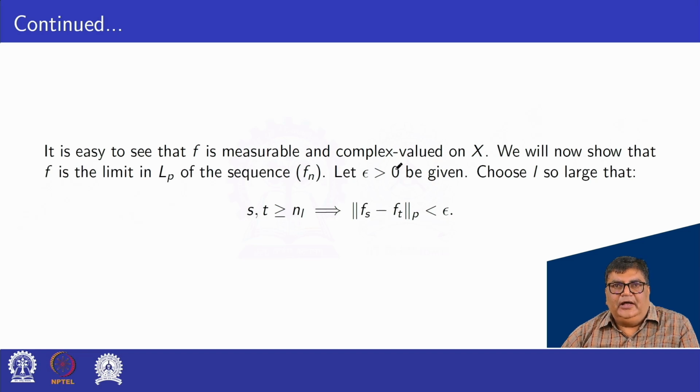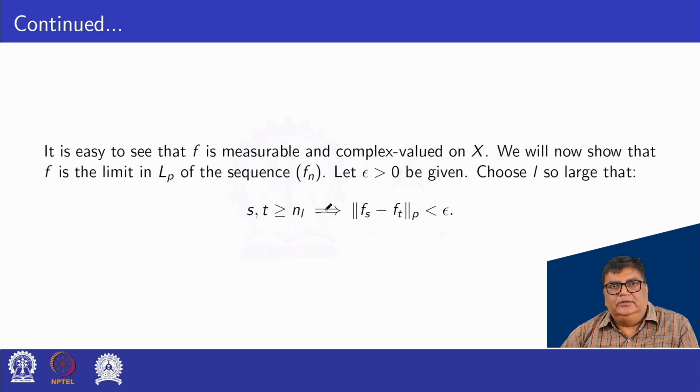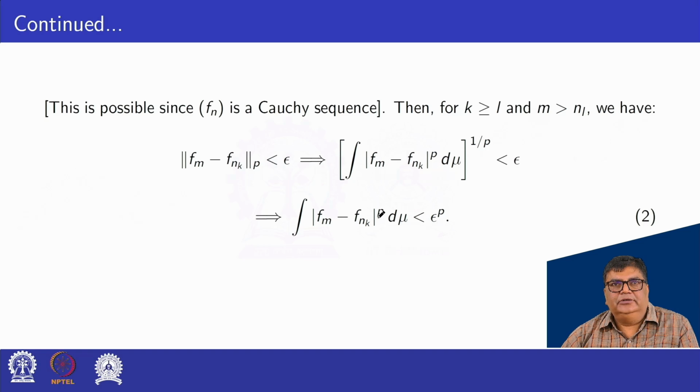Let epsilon be greater than 0. Choose L so large that for s, t greater or equal to n_L, this implies that the norm of f_s minus f_t under the pth norm is less than epsilon. This is possible since f_n is a Cauchy sequence.